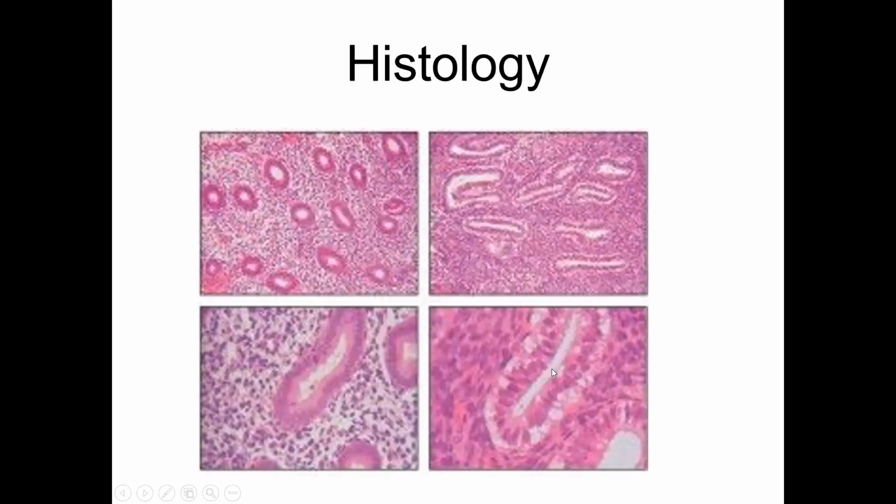This is the secretory phase of the uterus, low power. It is in the secretory phase that the cells all enlarge and carry a lot of glycogen and fat droplets and other things, which are the changes in the stroma of the uterus, making it receptive for the implantation of the blastocyst. The process is called decidualization.